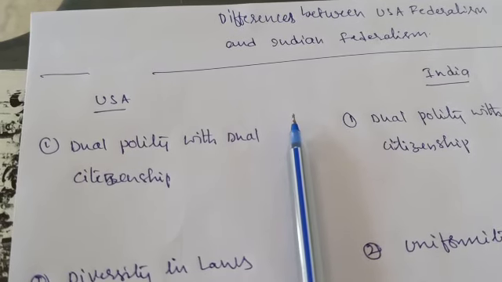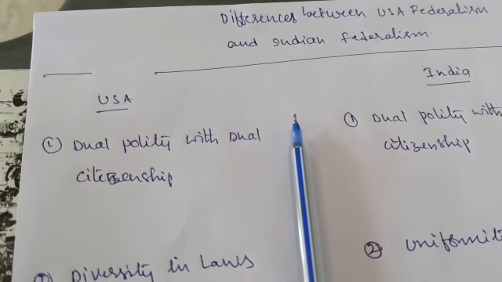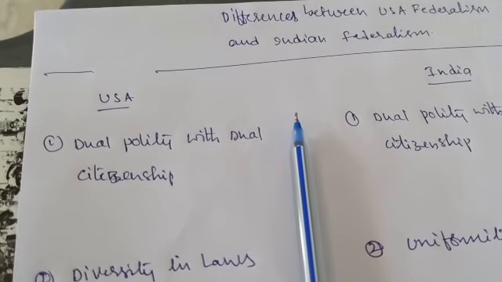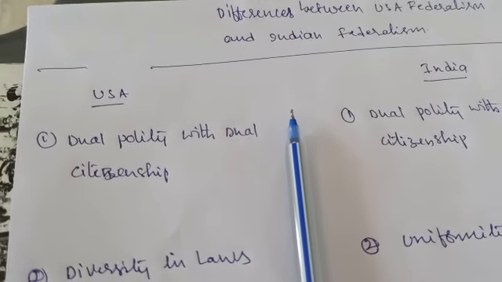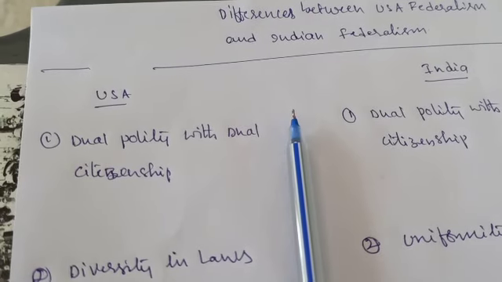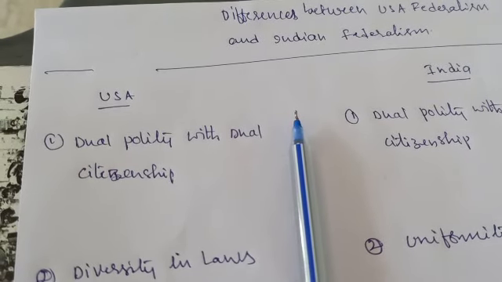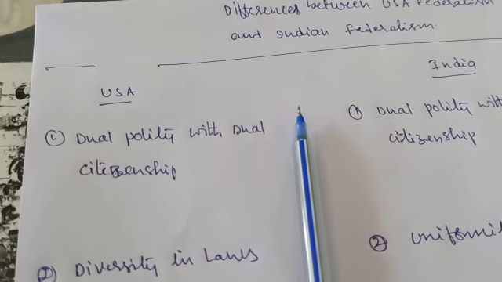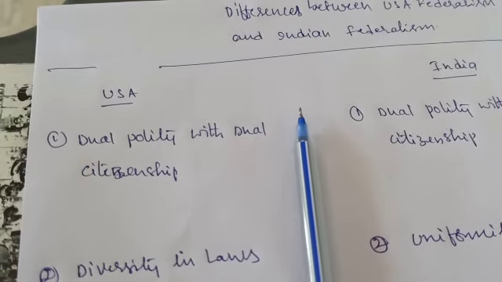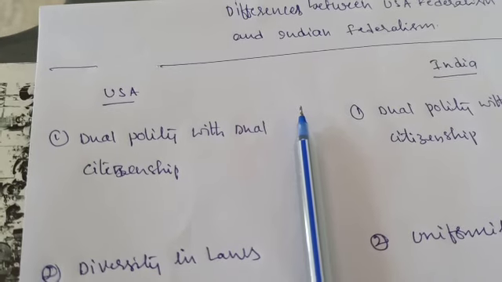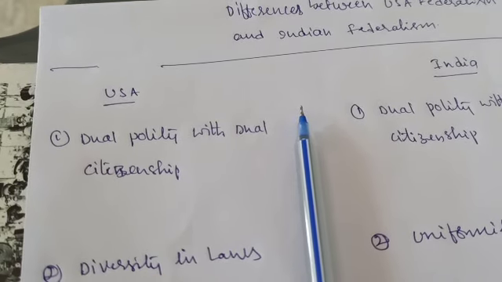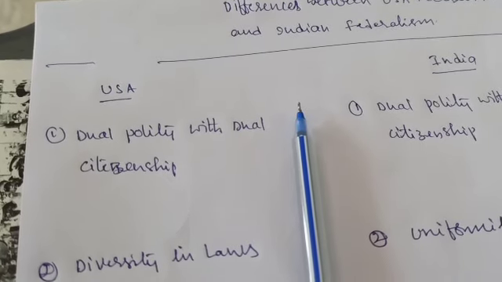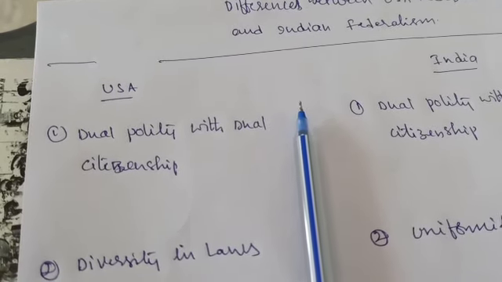The people who are in a particular state say that I am the citizen of X state, and again they can say that I am the citizen of the country later. Here they give priority to the state. I am the citizen of a particular state, and later they say that I am the citizen of USA.